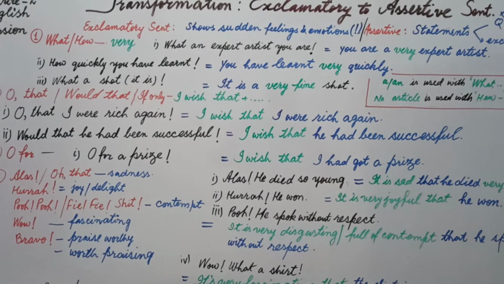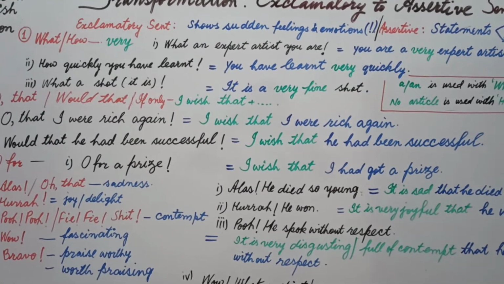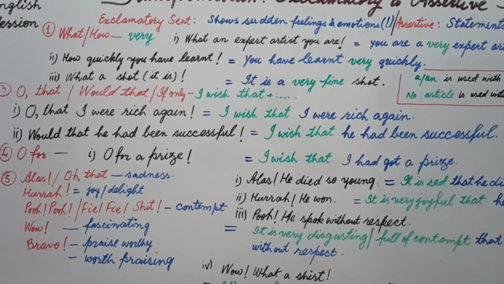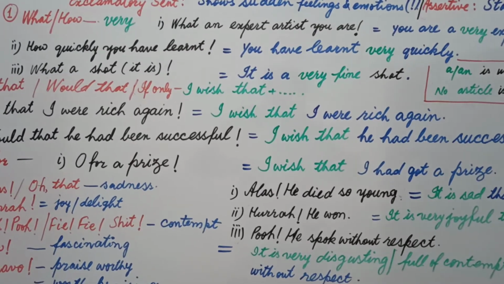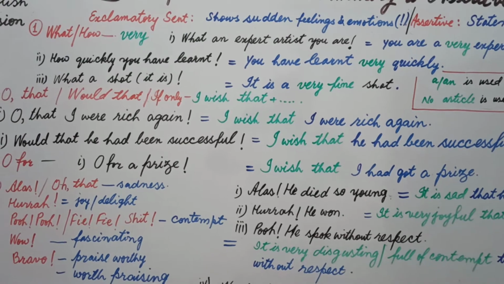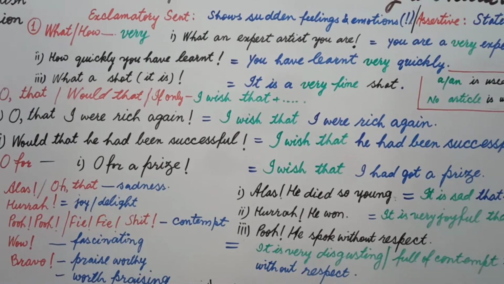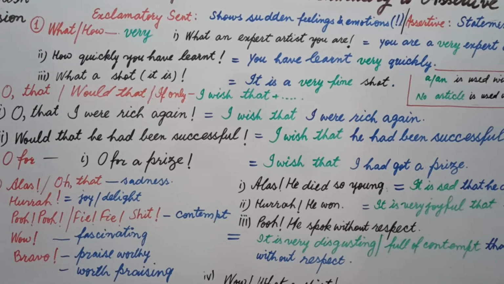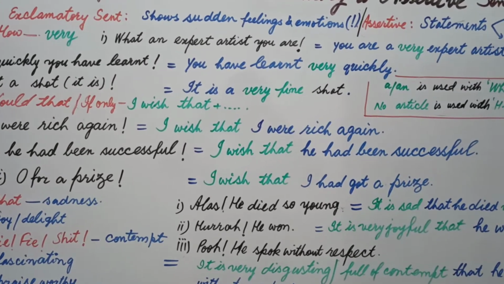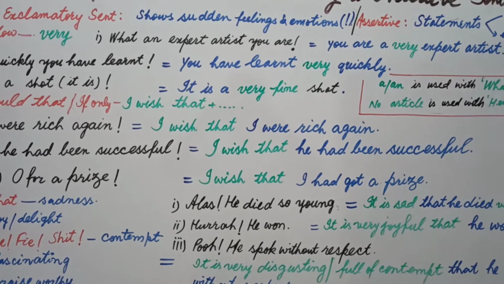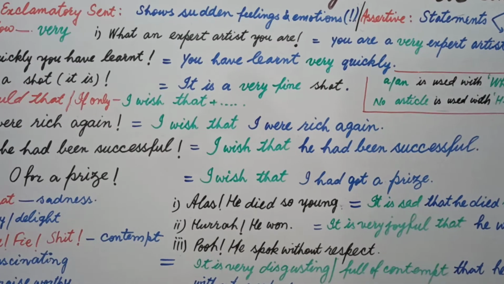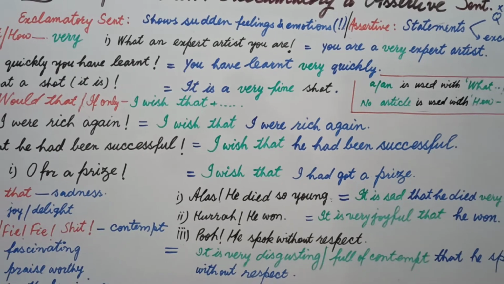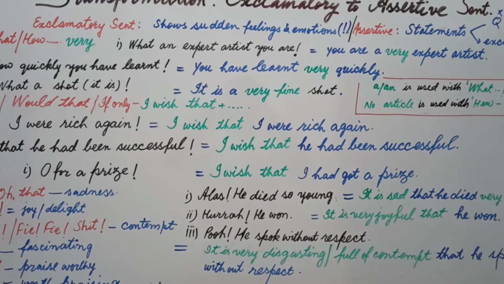Students, now let's begin with what and how. Exclamatory sentences are of many types, but we are going to begin our exclamatory sentences with what and how. Students, what and how show intensity. Suppose you say, what an expert artist you are. What an expert artist you are. The structure is very different from the normal sentence, that is called statement.